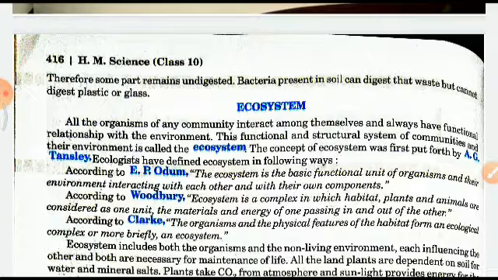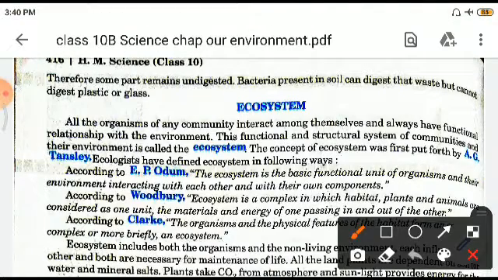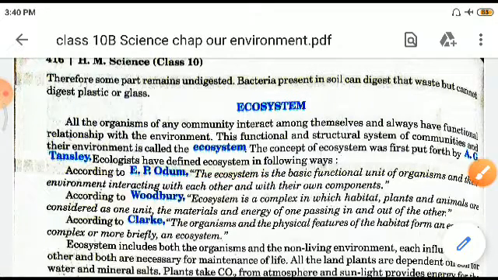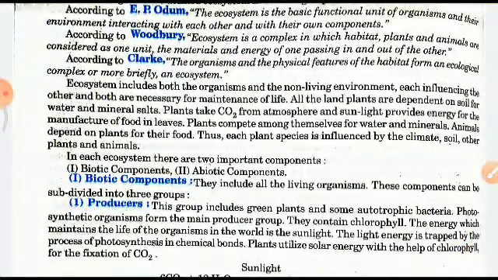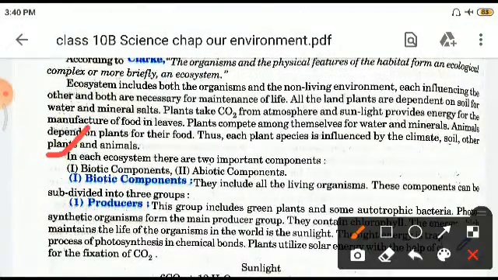Now we come to the ecosystem. Regarding ecosystem, the best definition was given by E.P. Odum. He said the ecosystem is a functional unit of organisms and their environment interacting with each other and with their own components. So ecosystem is basically how we interact with the ecosystem and how the ecosystem interacts with us. The ecosystem has two important components: biotic and abiotic.